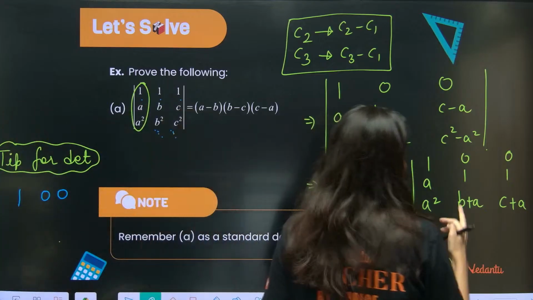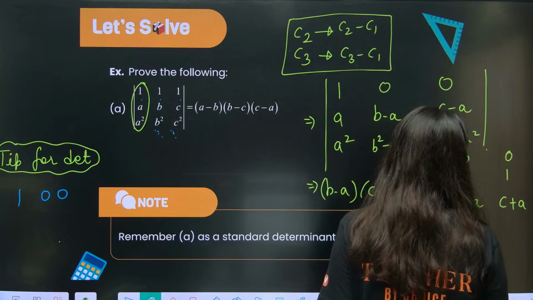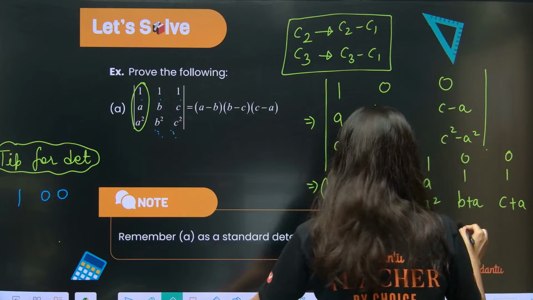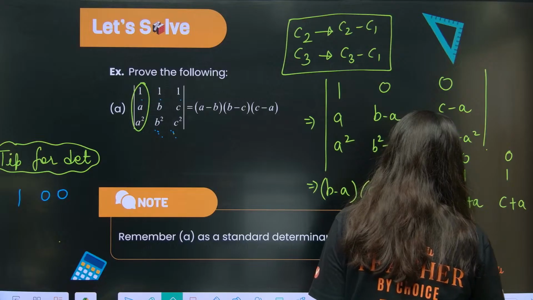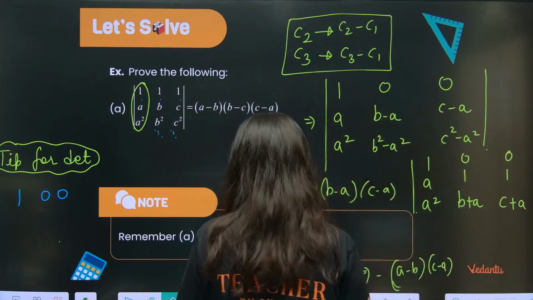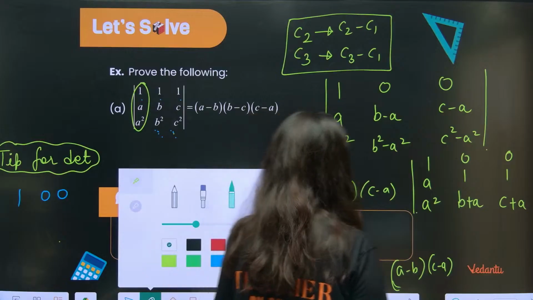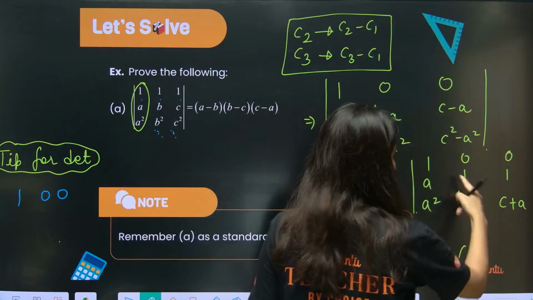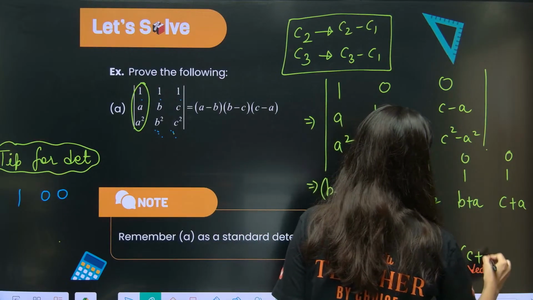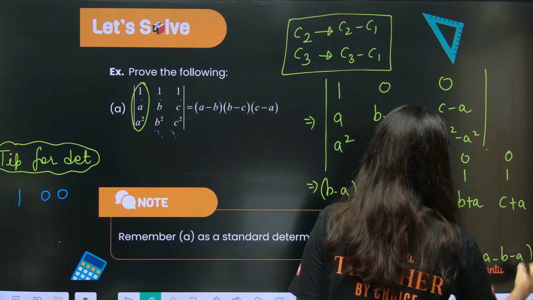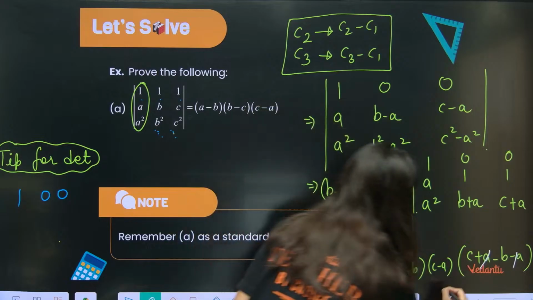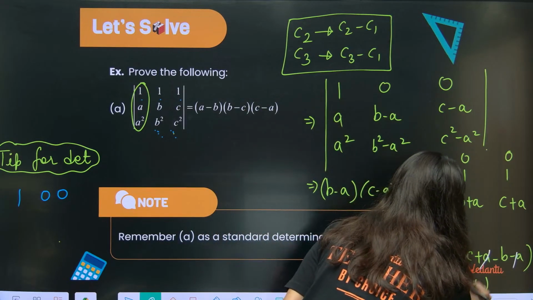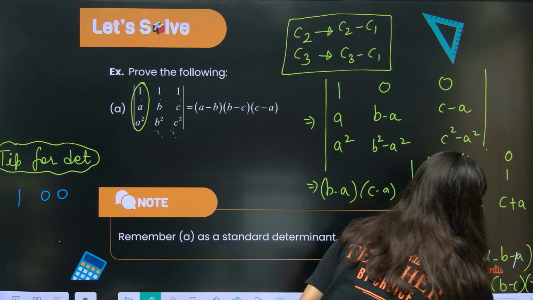Clearly this is c plus a minus b plus a. So a cancels, this is c minus b, and if you adjust the minus sign, eventually you will get a minus b, b minus c, c minus a.